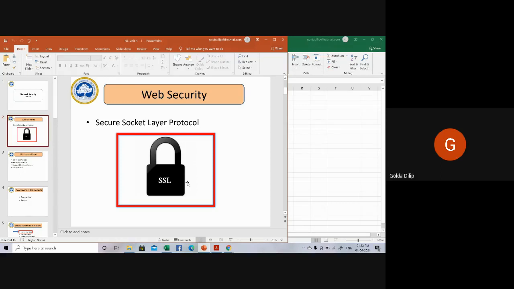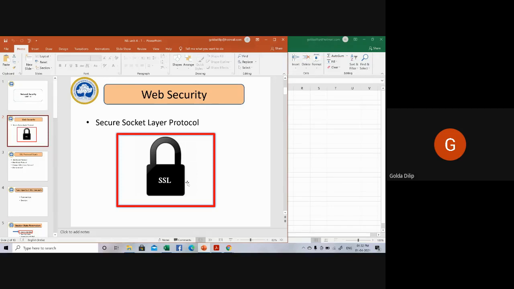Your SSL protocol, Secure Socket Layer protocol, basically provides 2 services. One is authentication and the second one is confidentiality. Confidentiality is all about encryption. That is the functionality of your SSL.